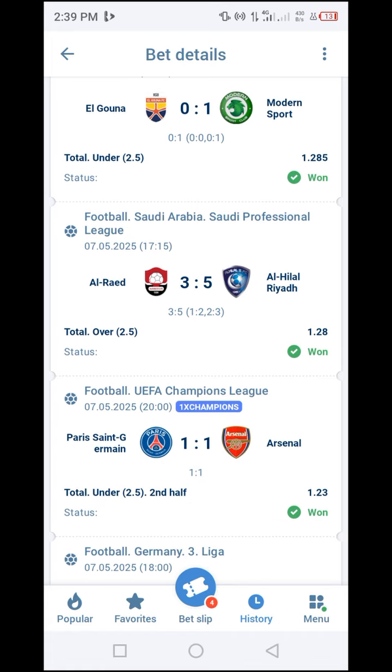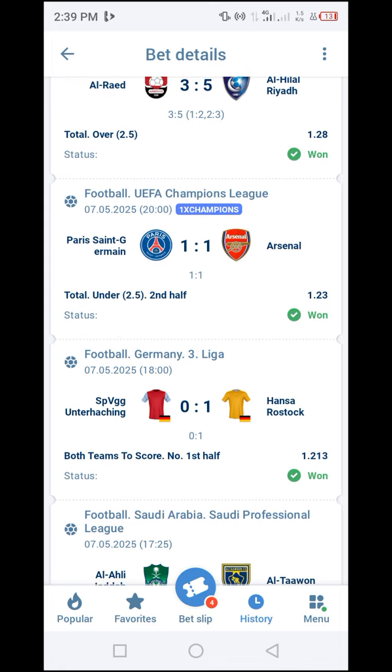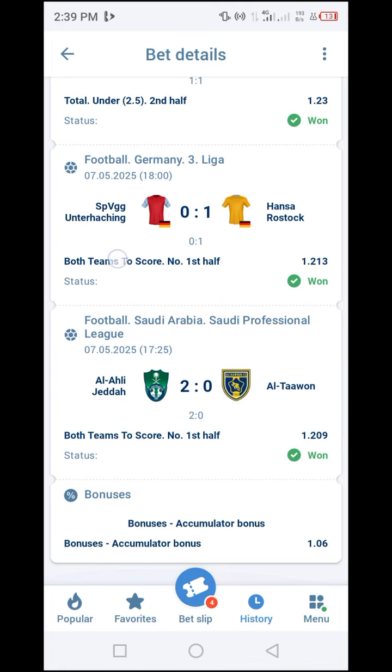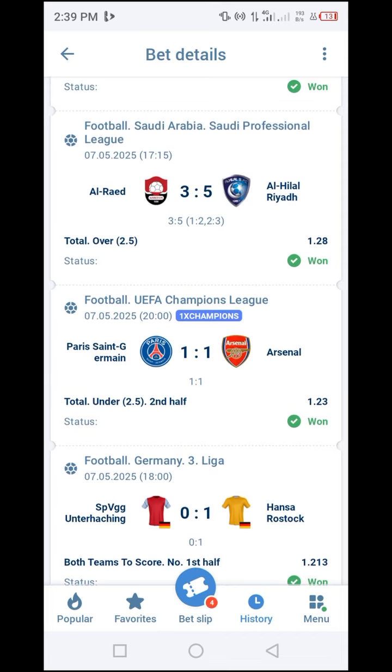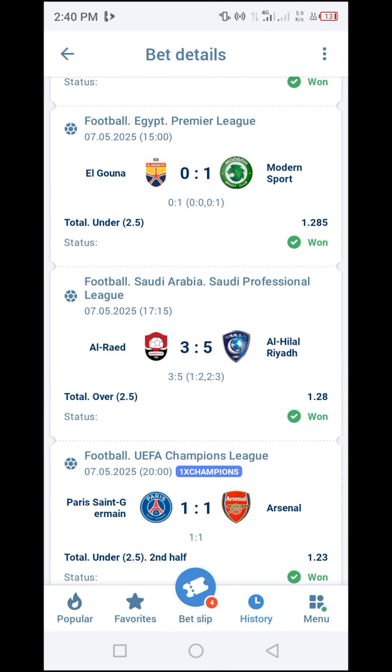And this was also good, as you can see here, in terms of the number of goals which we pick, both for under and over, which was also successful. And there are so many more. Now let's look at the strategy we are talking about so that you can also take advantage of it, which is a tutorial you need to look at.